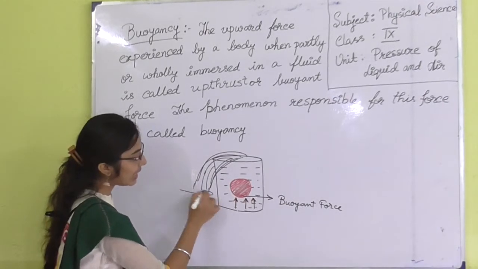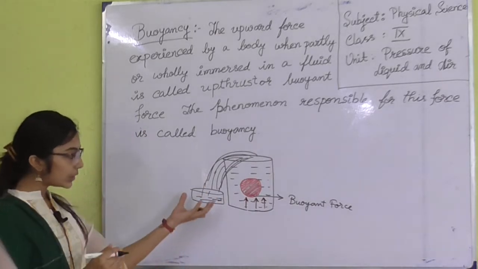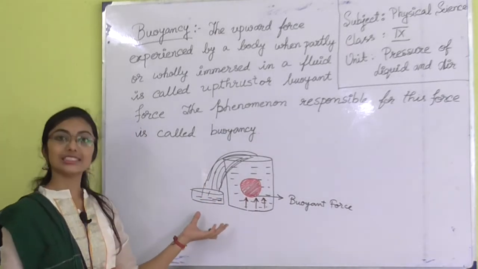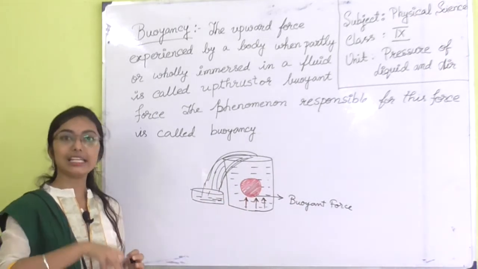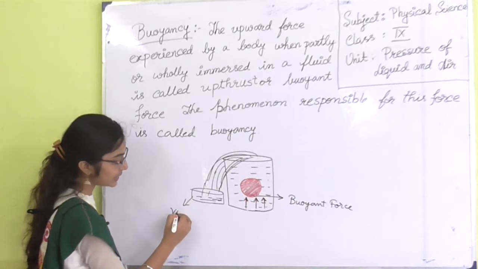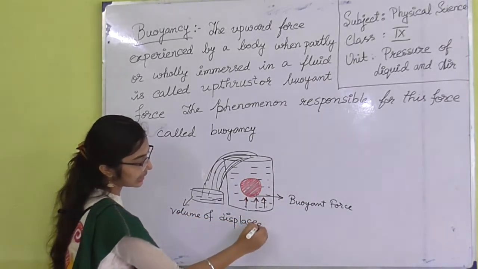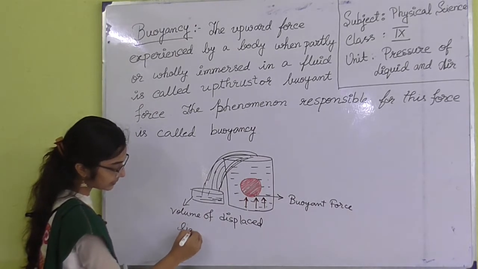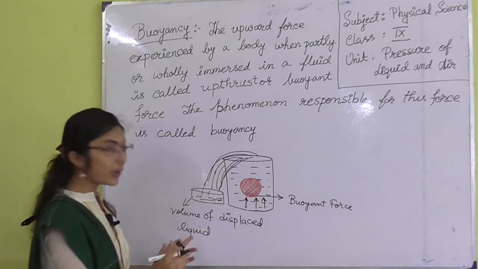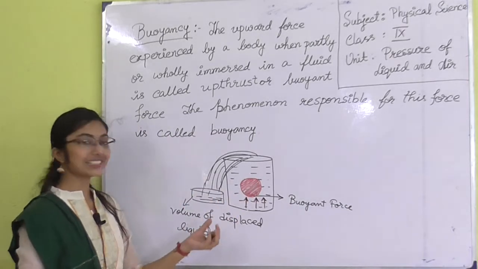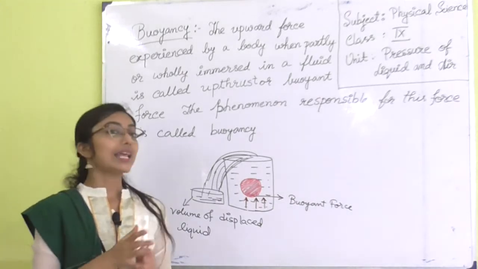Suppose I collect this liquid. It can be shown that the volume of this liquid is equal to the volume of the lemon that is immersed in the glass. So this is actually the volume of displaced liquid. In this case, the liquid is water. The volume of displaced liquid is equal to the volume of the object immersed in it. It is true for any object.